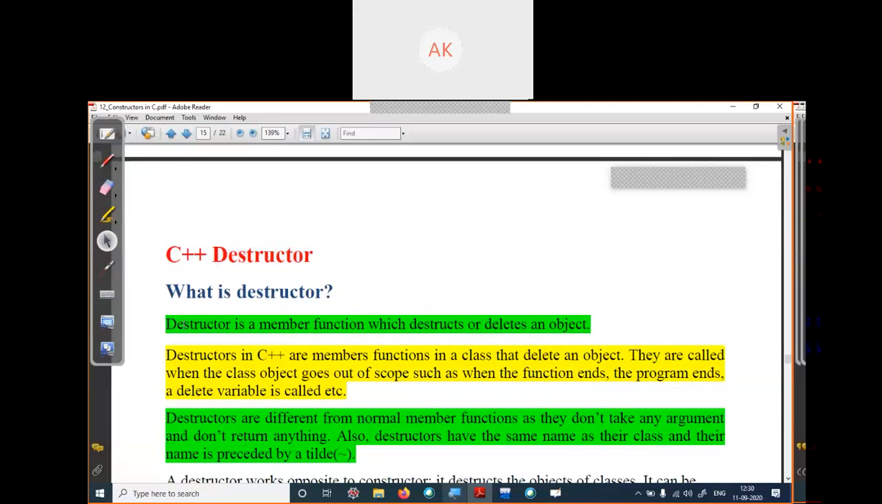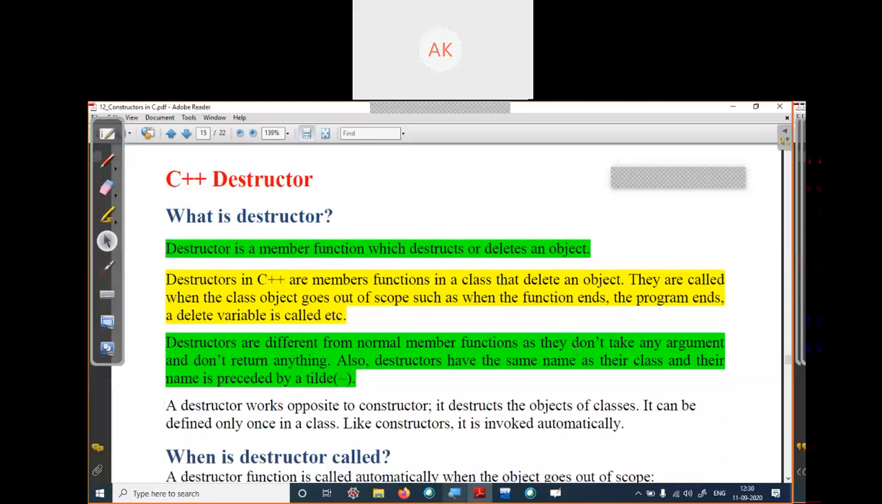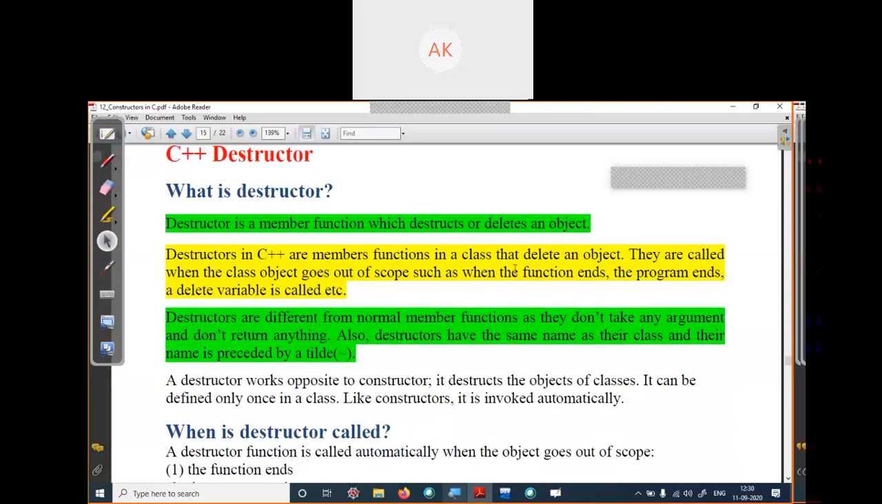A destructor is a member function, the same as a constructor, which destructs or deletes an object. Constructor creates an object, destructor deletes an object. So destructor is just the opposite of constructor. Destructors in C++ are member functions in a class that delete an object. They are called when the object goes out of scope, such as when the function ends, or when your program ends, meaning you successfully complete your program. What was created in memory will be deleted by the destructor.